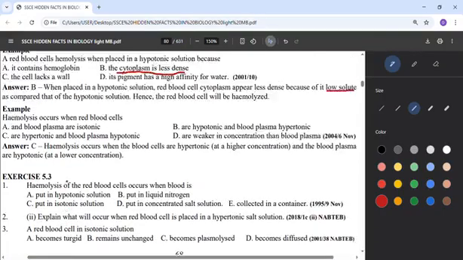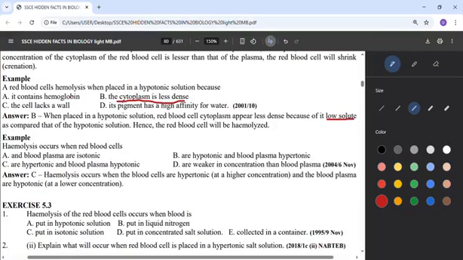Then another question here: a red blood cell will hemolyze. It hemolyzes when placed in hypotonic solution. When you put a red blood cell in hypotonic solution, it means it is absorbing water. Why is it absorbing water? Because the cytoplasm is less dense. It doesn't have enough water, so it will just be absorbing much water.